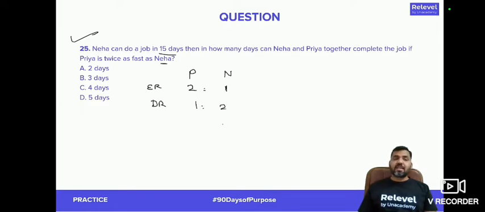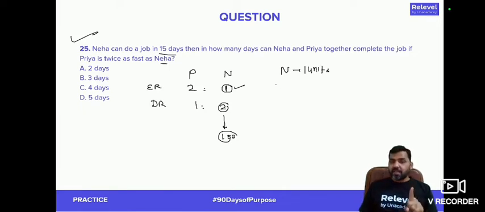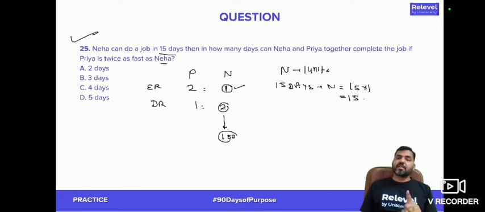Now it says that Neha can do the job in 15 days. In how many days Neha and Priya together? If Neha can do the work in 15 days, Neha is doing 1 unit per day, right? So in 15 days, Neha will be doing total 15 into 1, 15 units. So can I say this is my total work? 15 units is my total work, right?